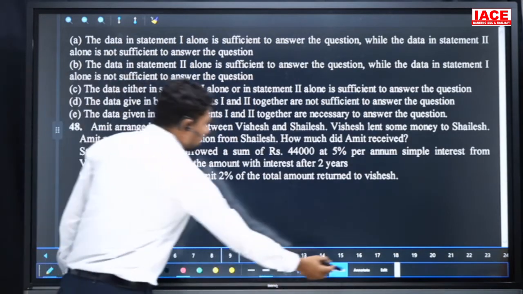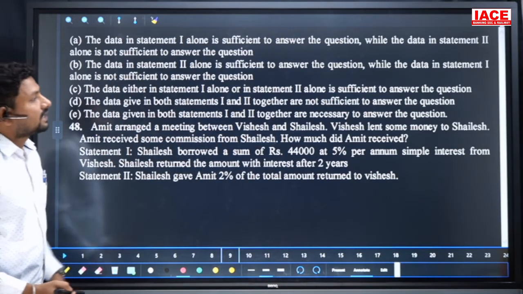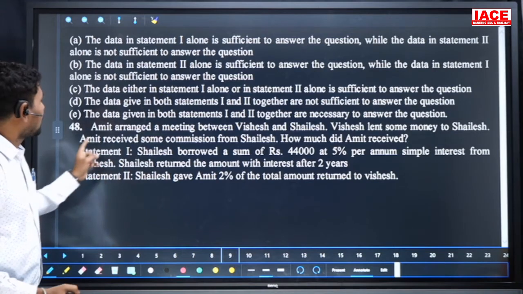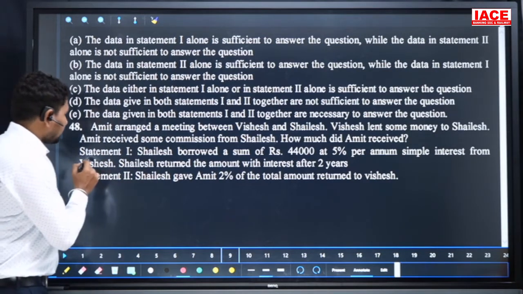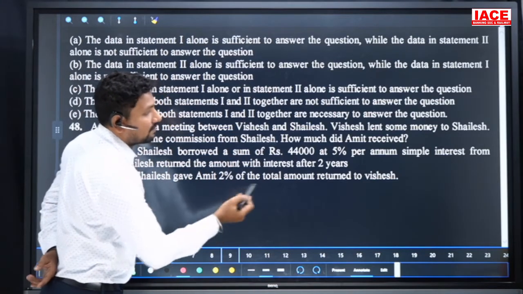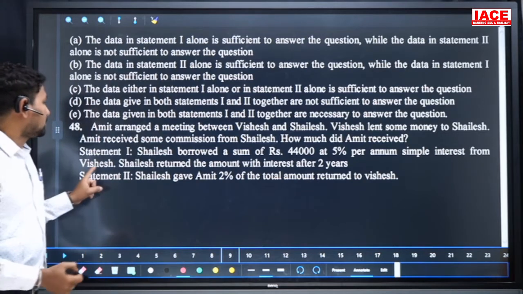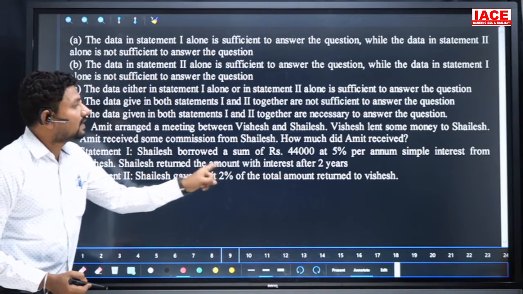Next, 48. Amit arranged a meeting between Vishesh and Shailesh. Vishesh lent some money to Shailesh, and Amit received some commission from Shailesh. How much did Amit receive? Look at statement 1: Shailesh borrowed a sum of 44,000 at 5% per annum simple interest from Vishesh, and returned the amount with the interest after 2 years.